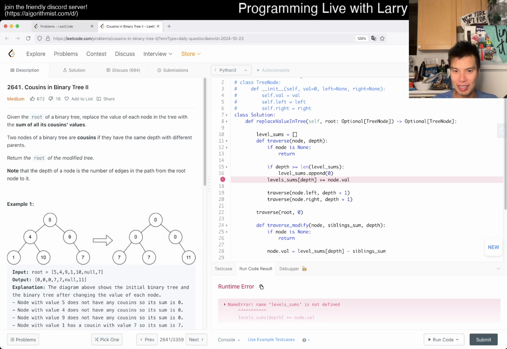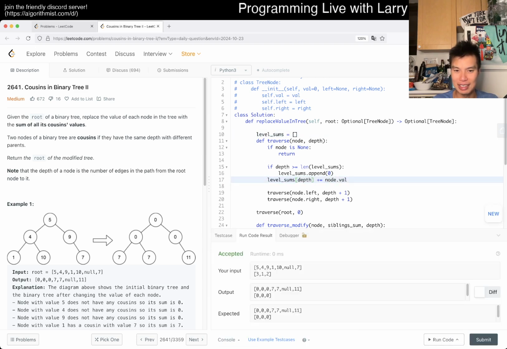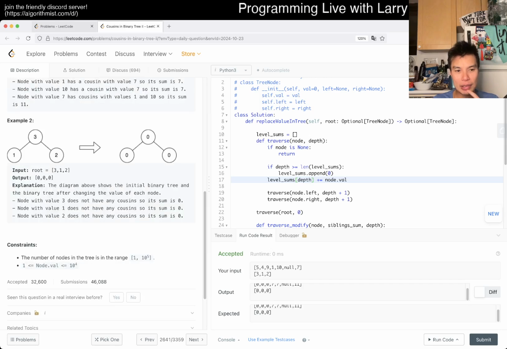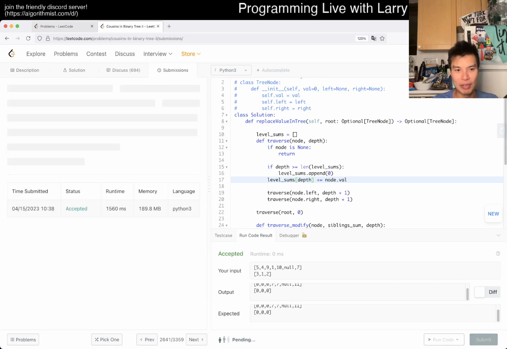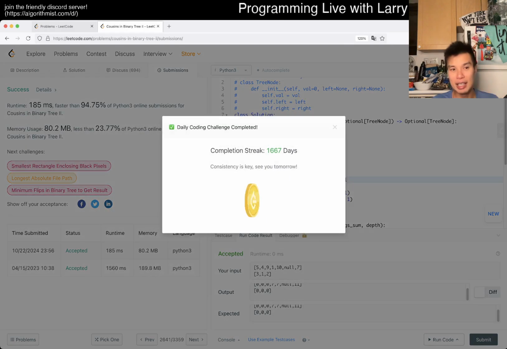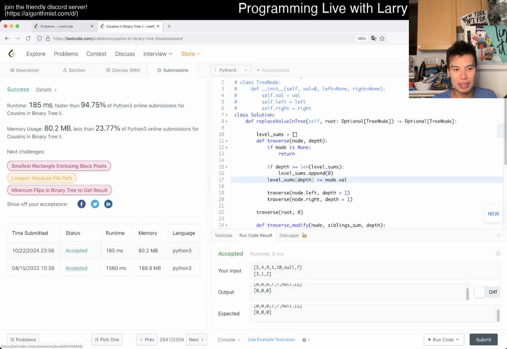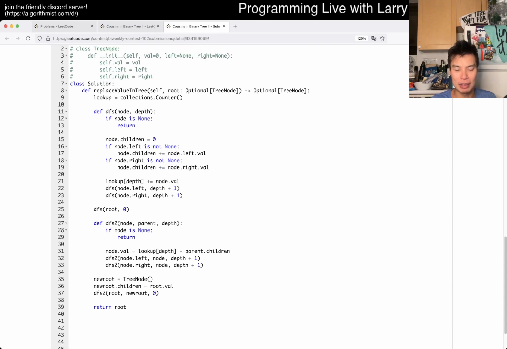Oh no! Oh, level sum. Okay, hopefully it's the typo and that's it. Am I Gucci? Yeah, okay, let's go for it. Let's see. Okay, yay! Yeah, good streak. We did this last year. It looks really slow, so I'm curious what makes it slow.